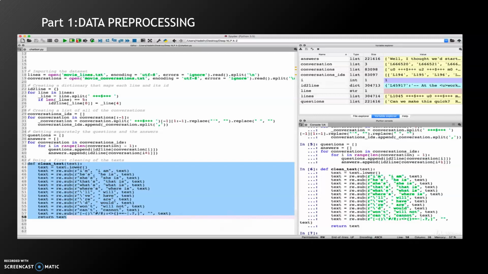Then we create a list of all the conversations, and separately get the questions and the answers. Various questions and various answers are separately stored in the database, where a specific question has a specific answer, and if that question is asked word for word, it can be answered. If the length of the list in the dictionary is even, the first conversation is taken as the question and the second one as the answer. The rest of the part will be explained by Dolly.